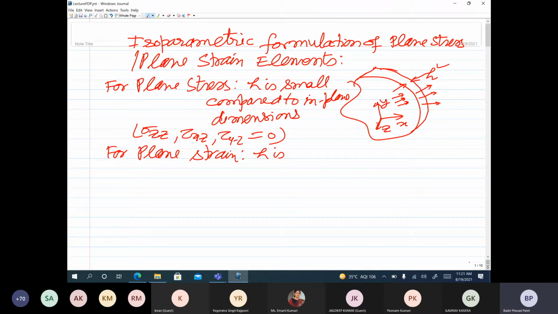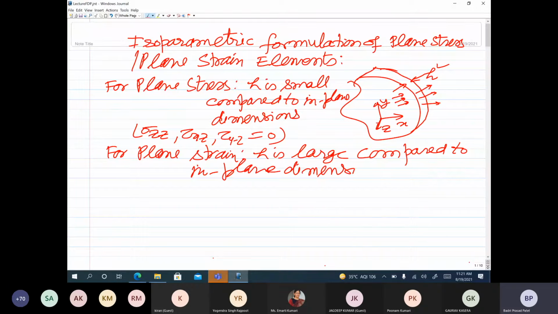And in a plane strain problem, h is large compared to the in-plane dimensions, that is, the dimensions along x and y.